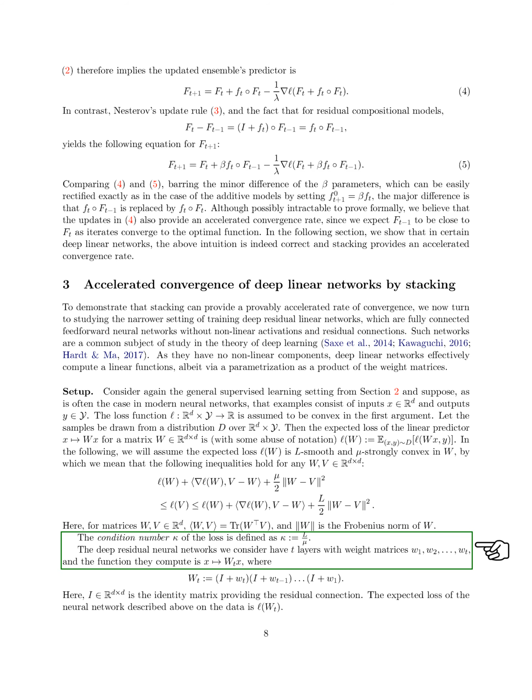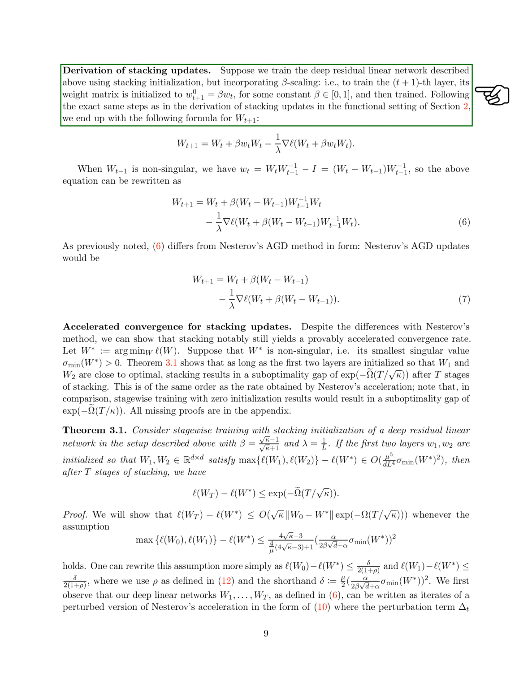Section: Derivation of stacking updates. In this section, we derived stacking updates for training a deep residual linear network with beta scaling. To initialize the weight matrix of the T+1 th layer, we set it to beta W_T, where beta is a constant between 0 and 1. By following the same steps as in the functional setting of the previous section, we obtained the formula for W_T+1.